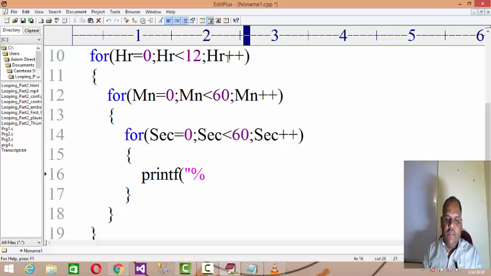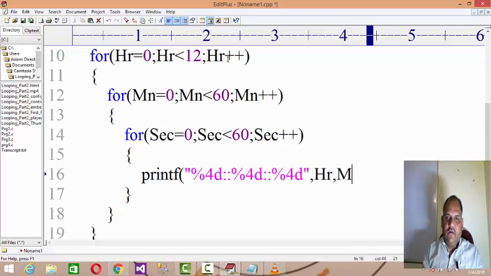percent 4d, for hour, and then percent 4d, for minute. 4d means 4 spaces it will take, right? Because to have a specific space between the hours, minutes and seconds, and percent 4d, and then here you are using hour, minute and second. Okay. But now if I print it in this manner, then obviously I'll get the output on every new line.